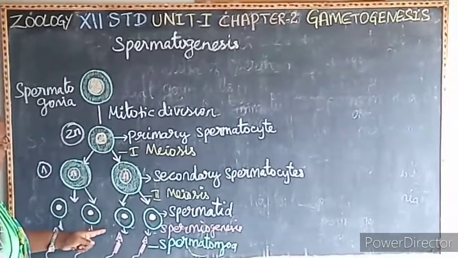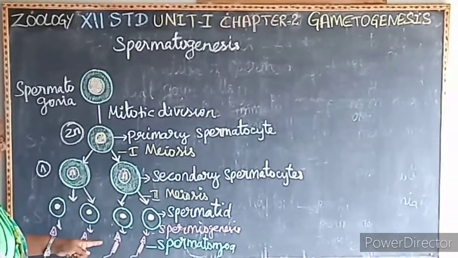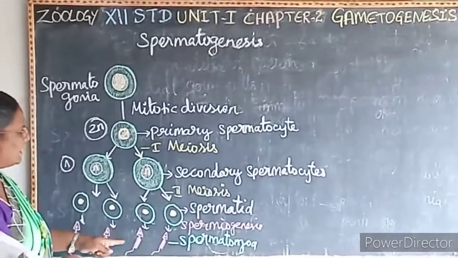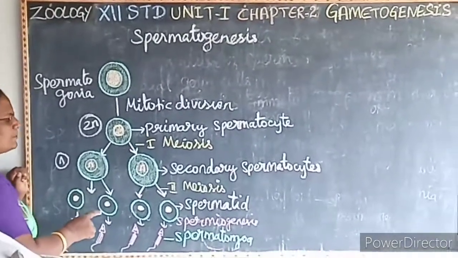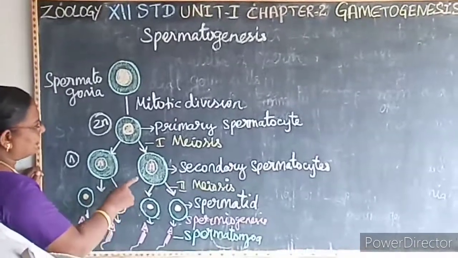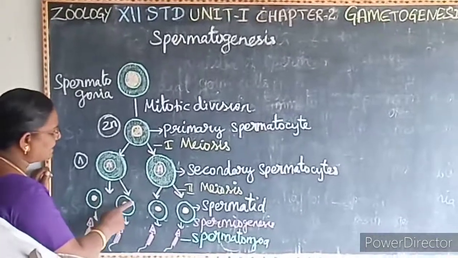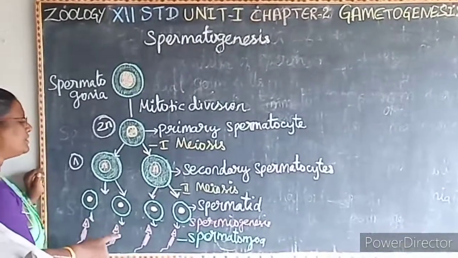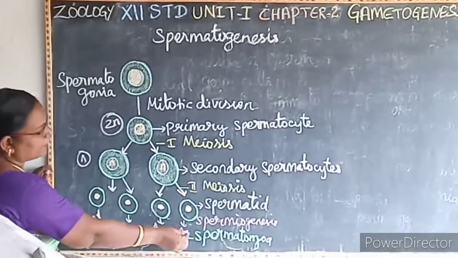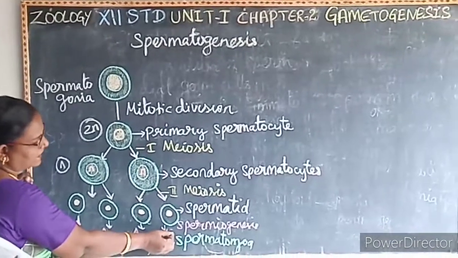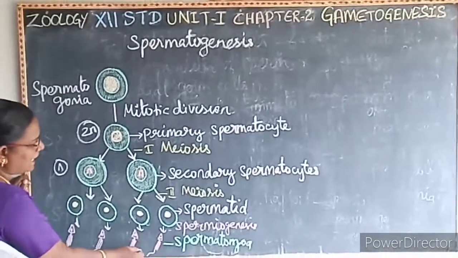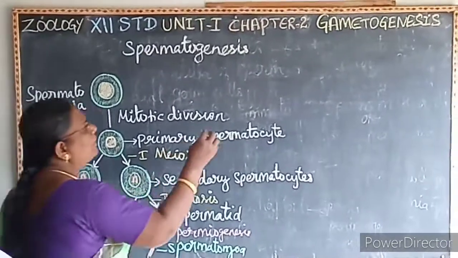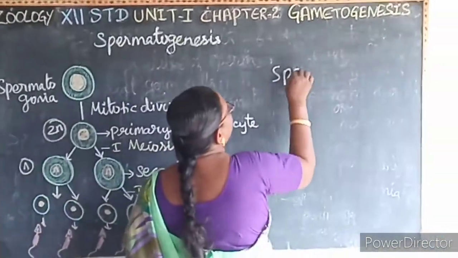The matured sperms are released into the seminiferous tubules. That process is known as what? Spermiation. So what is spermiogenesis? The 4 haploid spermatids are matured or transformed into sperms or spermatozoa. That process is known as what? Spermiogenesis. When the sperms are released into the seminiferous tubules, that is known as what? Spermiation.